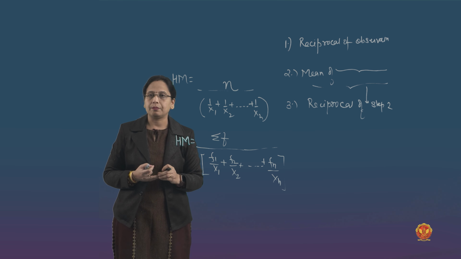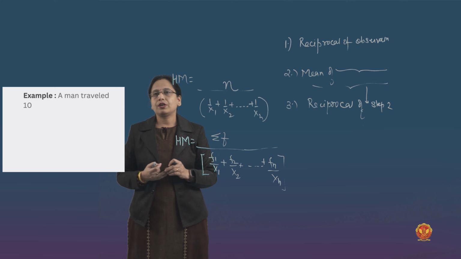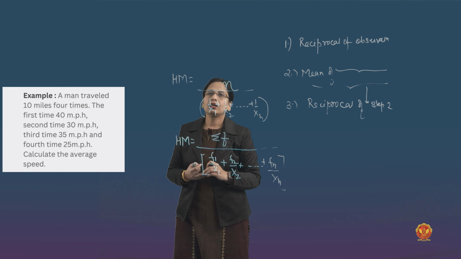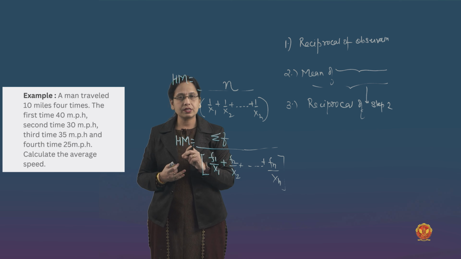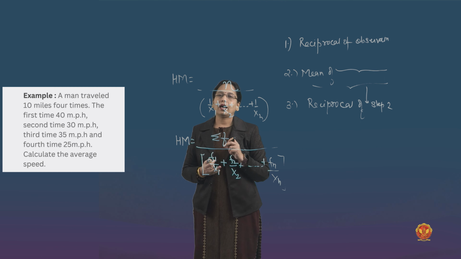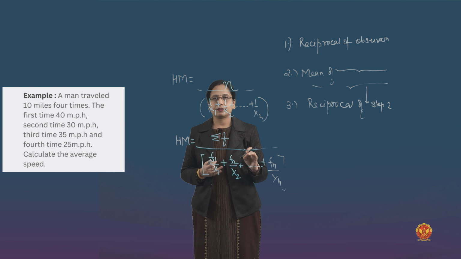Let us have an example on it. The example in front of you is about a man who traveled 100 miles 4 times. The first time at 40 miles per hour, the second time at 30 miles per hour, the third time at 30 miles per hour, and the last, fourth time at 20 miles per hour.